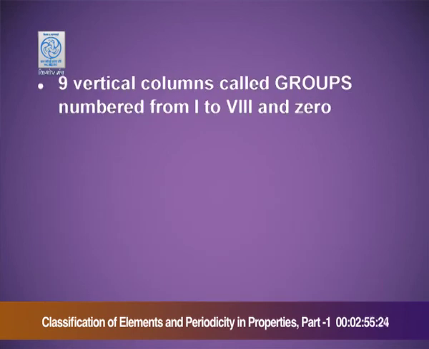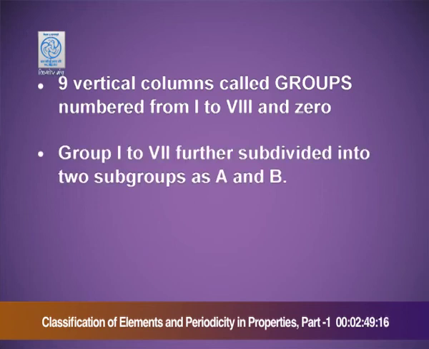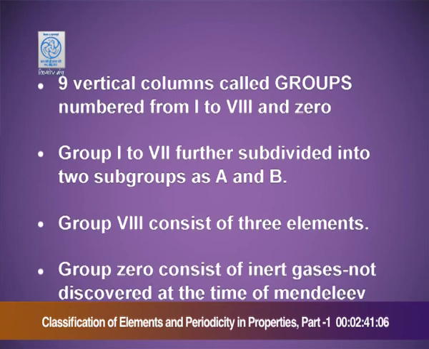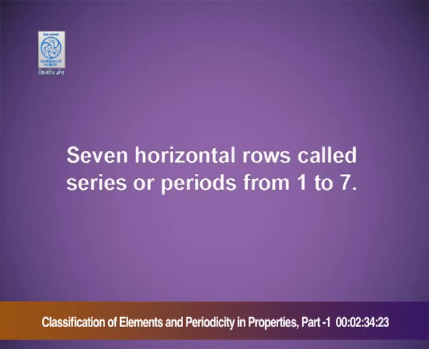The 9 vertical columns called groups are numbered from 1 to 8 and 0. Groups 1 to 7 are further subdivided into 2 subgroups as A and B. Group 8 consists of 3 elements. Group 0 consists of the inert gases, not discovered at the time of Mendeleev. 7 horizontal rows called series or periods, from 1 to 7.